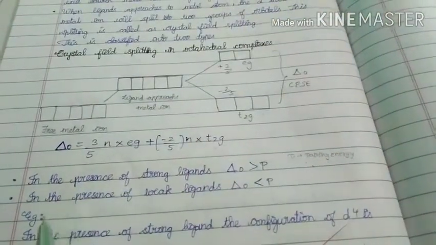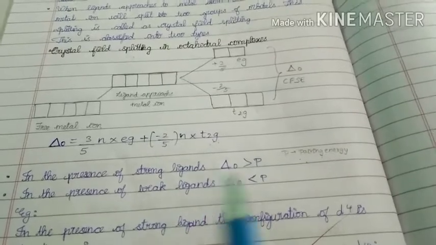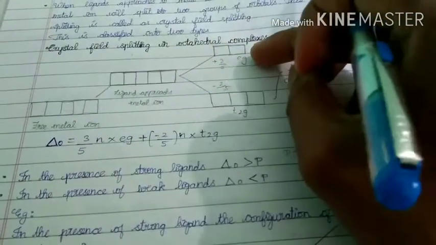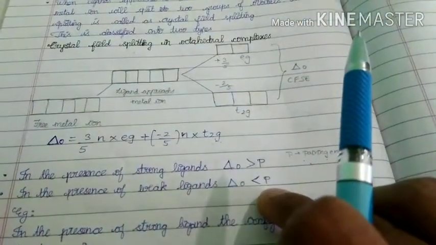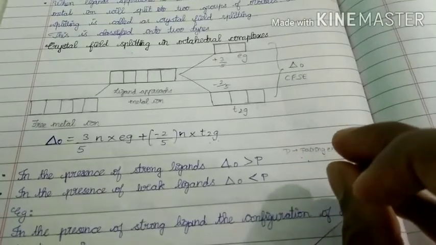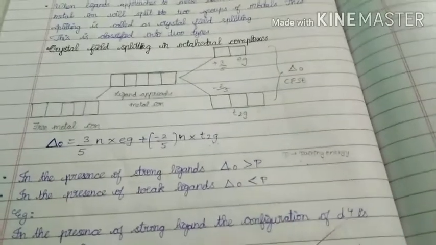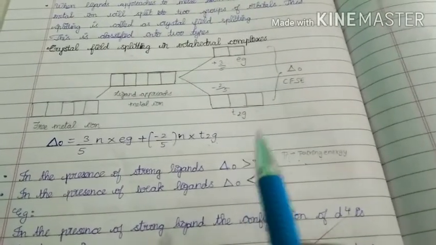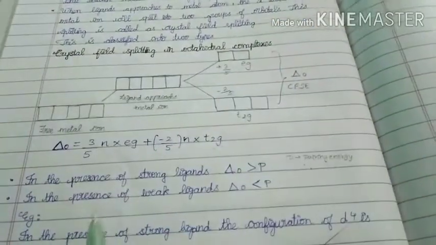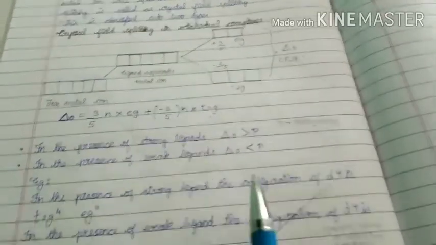But in case of weak ligands, electrons will not be paired, because in such cases delta naught, that means this distance, is very small compared to the pairing energy. Pairing energy is the energy required to pair the electrons. Then electrons will not be paired. Electrons jump from the lower energy level to the higher energy level. That happens in case of weak ligands. So these are very important conditions.